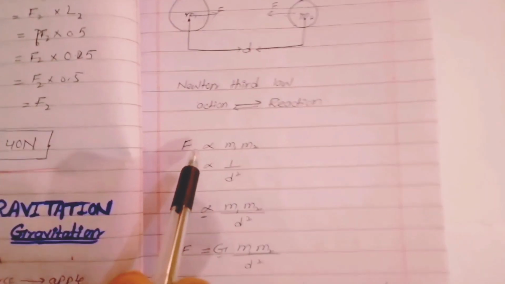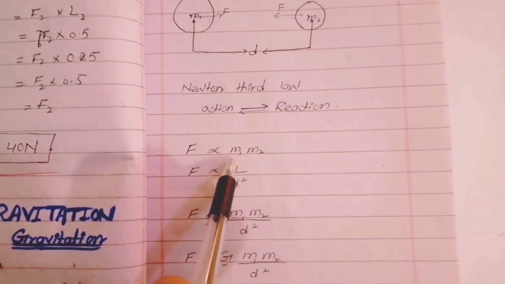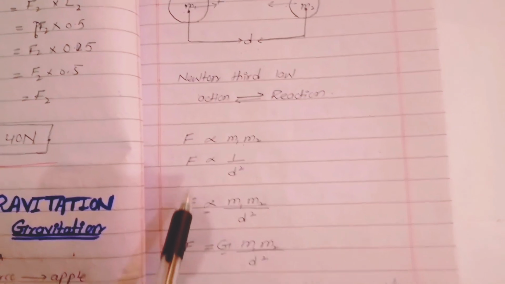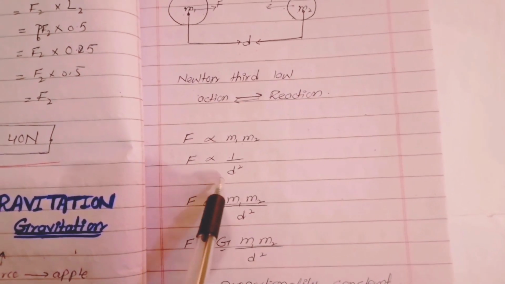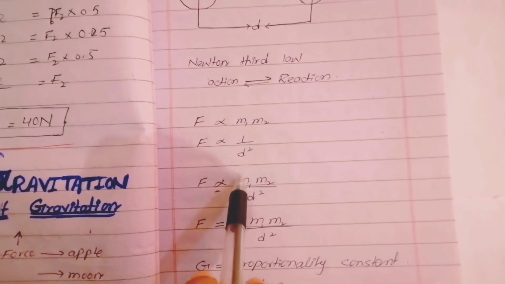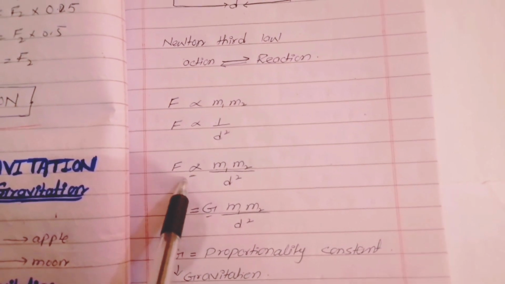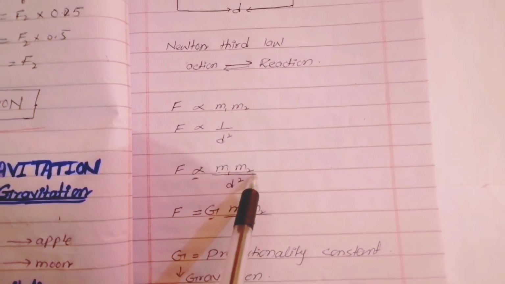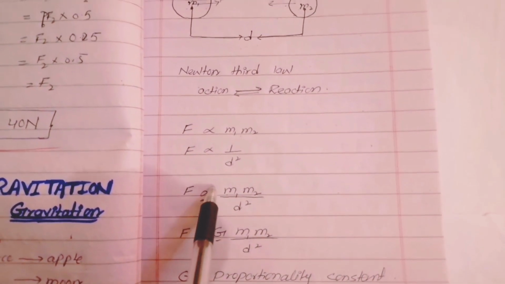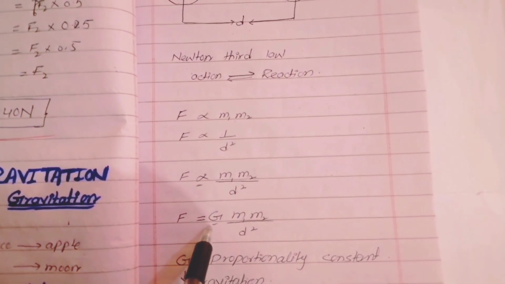So this force of attraction is directly proportional to the masses m1 and m2, and inversely proportional to the square of the distance. After that we will write these two relations together: F, the force of attraction, is directly proportional to the mass and inversely proportional to the square of distance. After that, we will remove this proportional sign with the proportionality constant G.